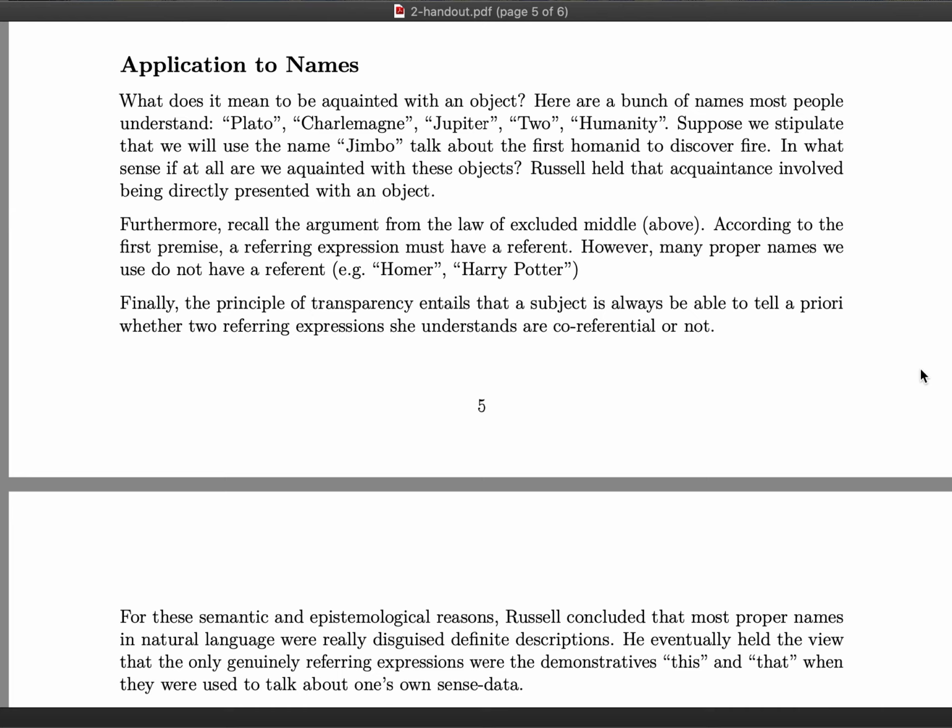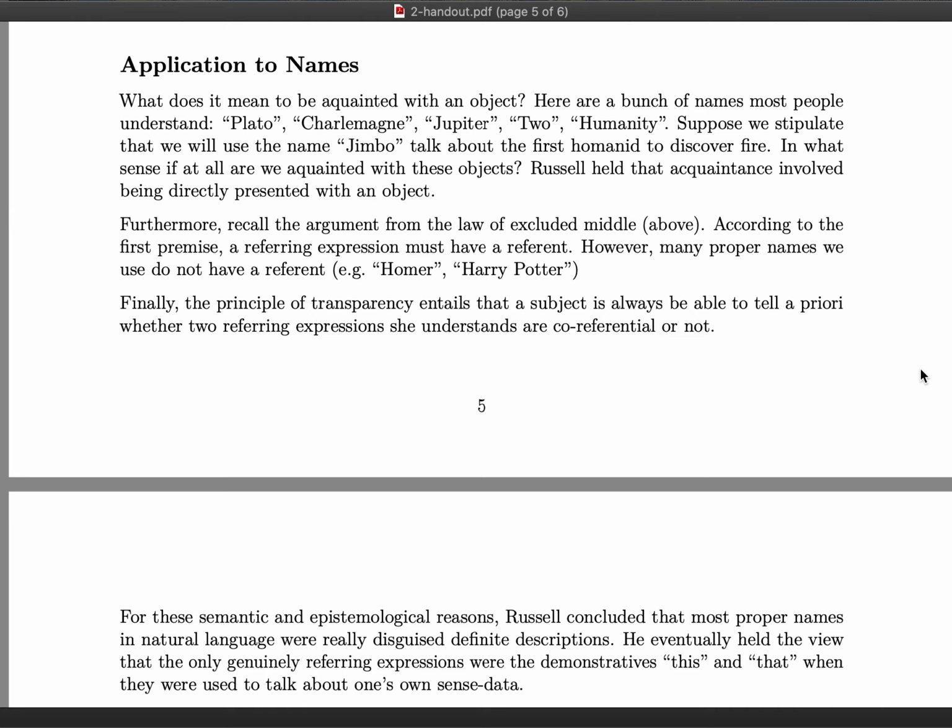Now remember, and this is important again for one of the essay topics, that Russell held that acquaintance involved being directly presented with an object. However, many, if not all, of the names which we understand are plausibly for things that we're not directly presented with.